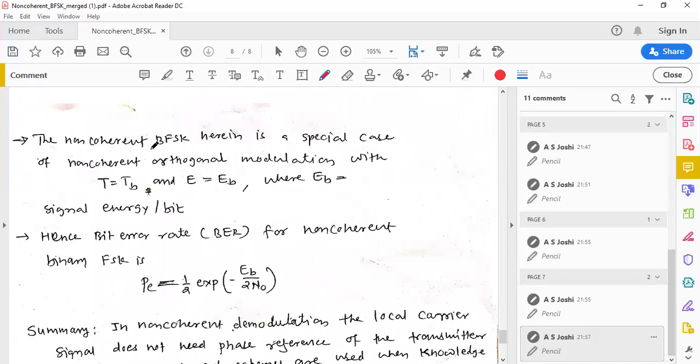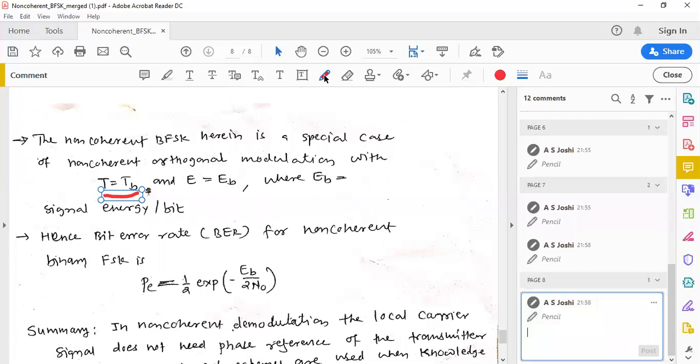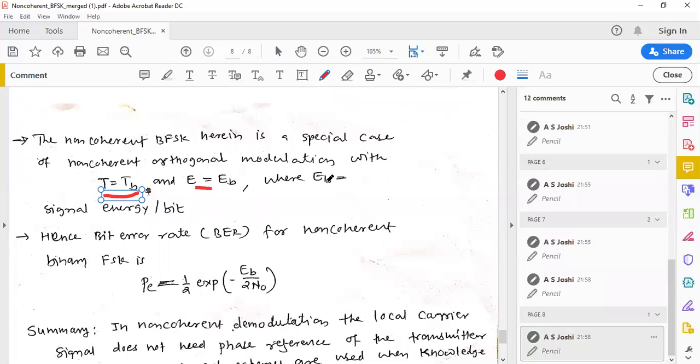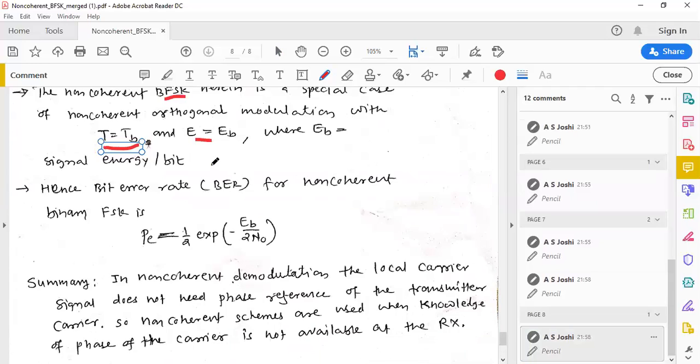Non-coherent binary FSK is a special case of non-coherent orthogonal modulation with T equal to T_B and E equal to E_B, where E_B is the signal energy per bit. If this is true, then non-coherent BFSK is a special case of non-coherent orthogonal modulation.